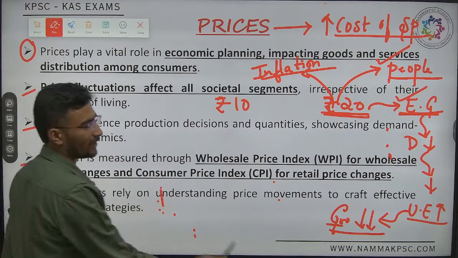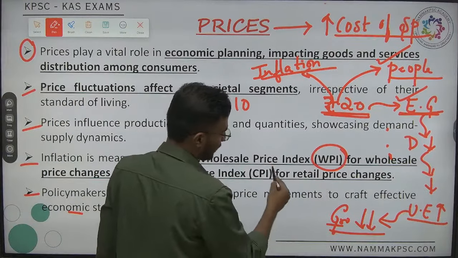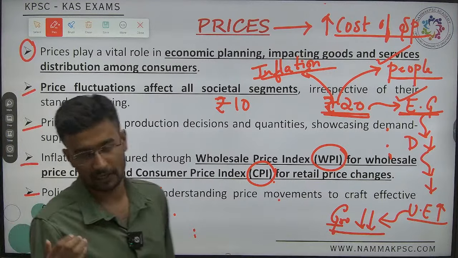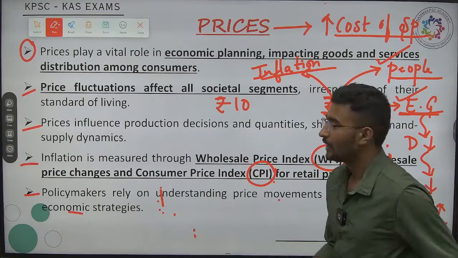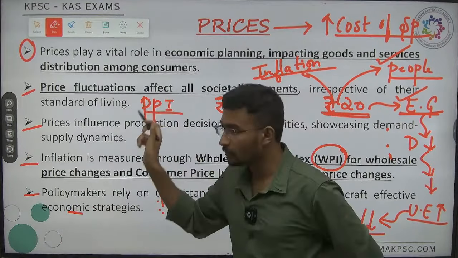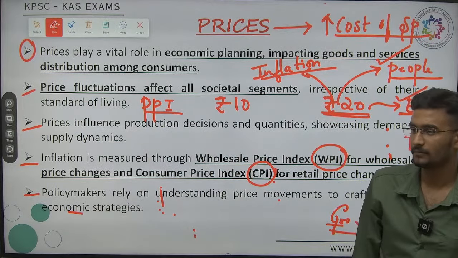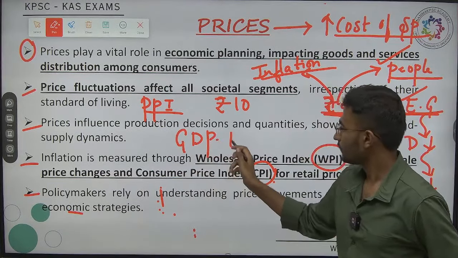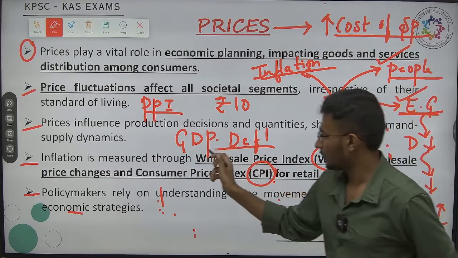Sir, to calculate prices, we have various tools. What are the different tools excluding WPI and CPI? At the first and foremost level, what would you say? It is PPI. It is not yet implemented. It is GDP deflator. Yes, done. Let us look at the four.